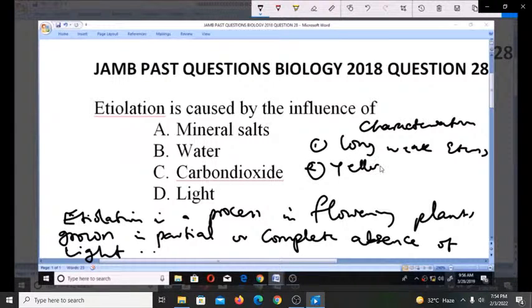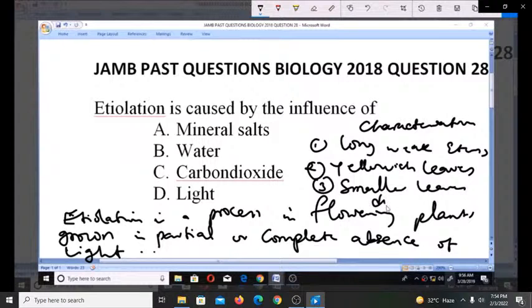Another symptom is yellowish leaves. Another symptom is smaller leaves due to longer internodes. Then you know that it is also having etiolation.